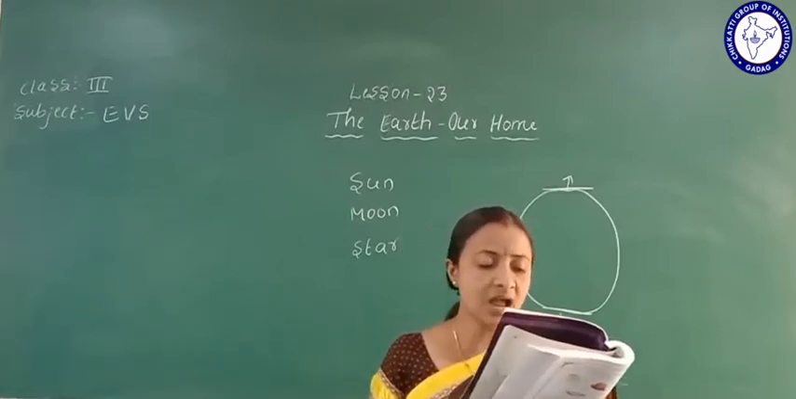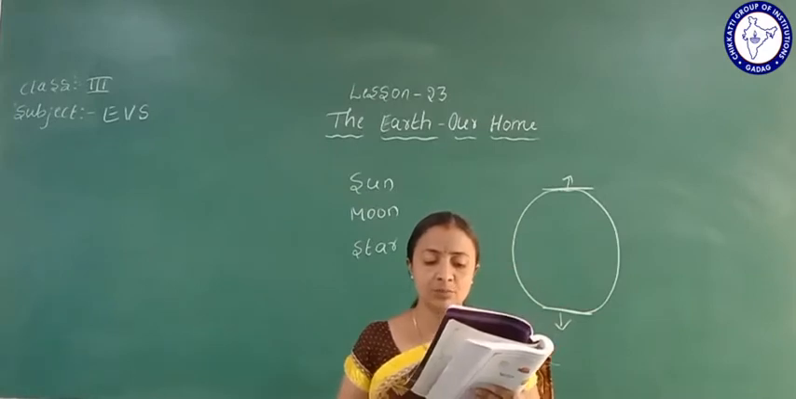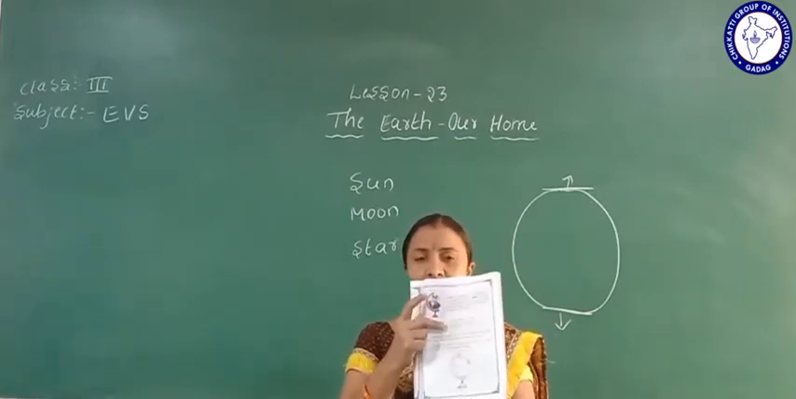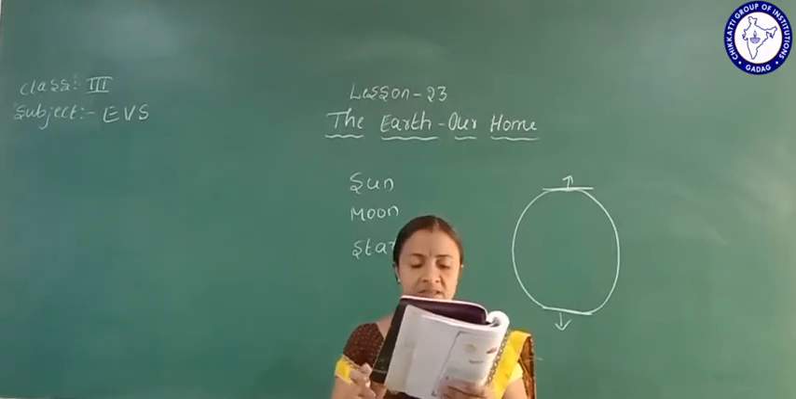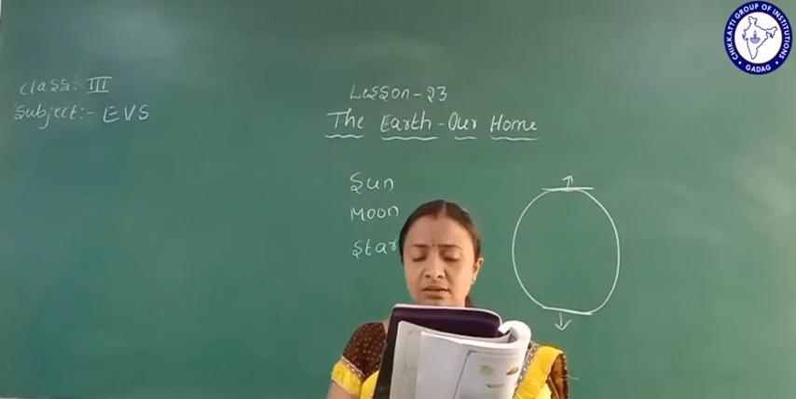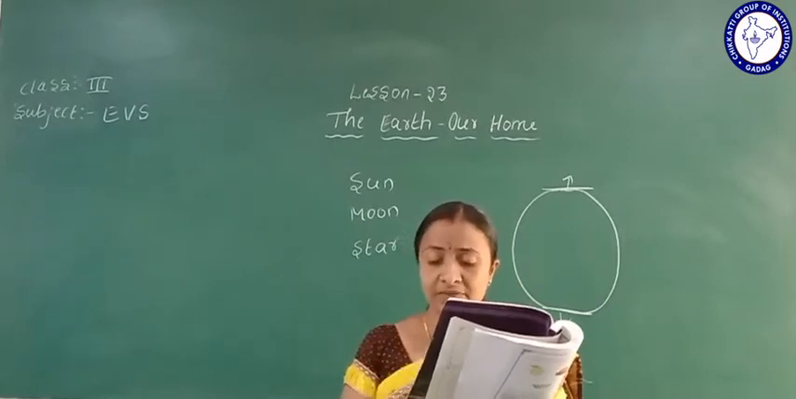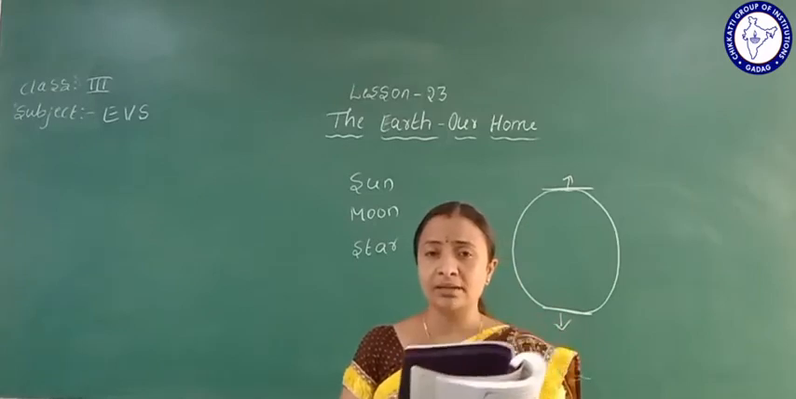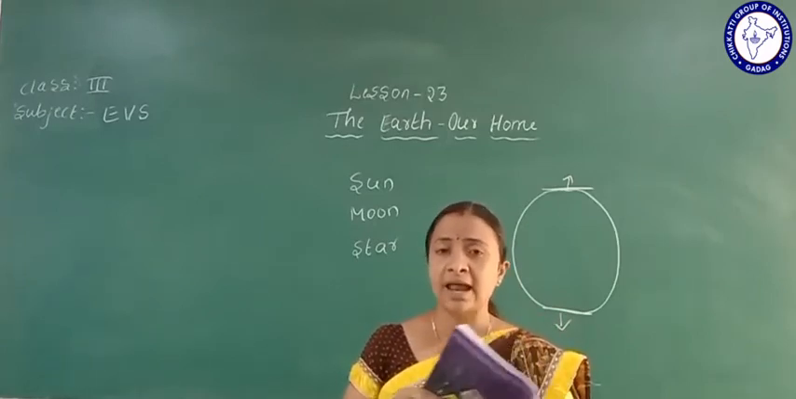Which colors have been used to mark the portions of land and water? Land and water are marked on the globe. The blue color part shows water, and the brown color part shows land.